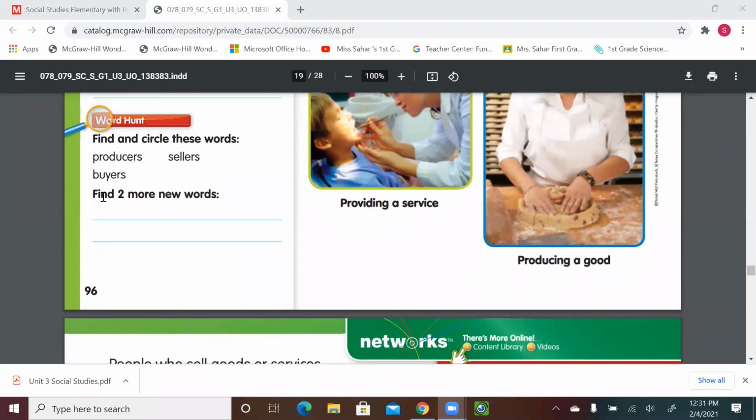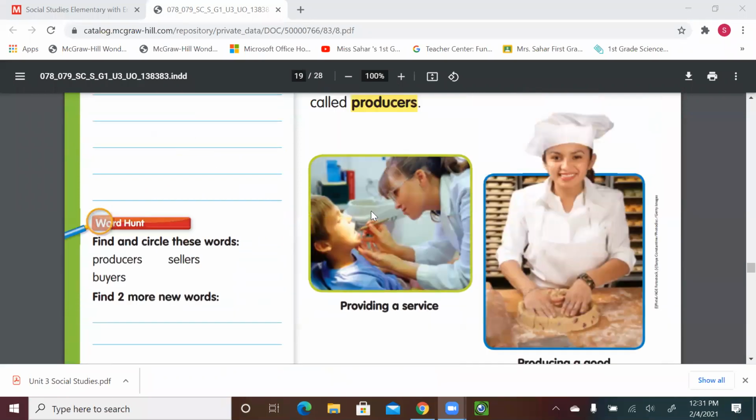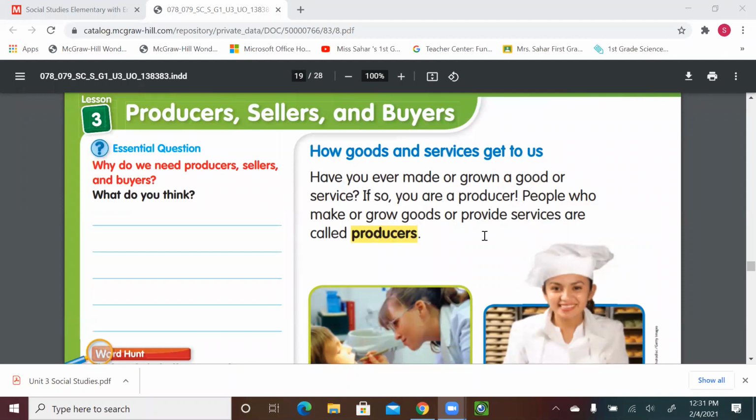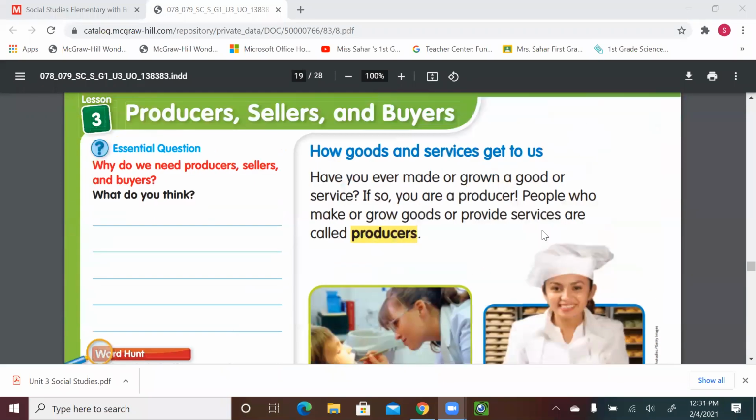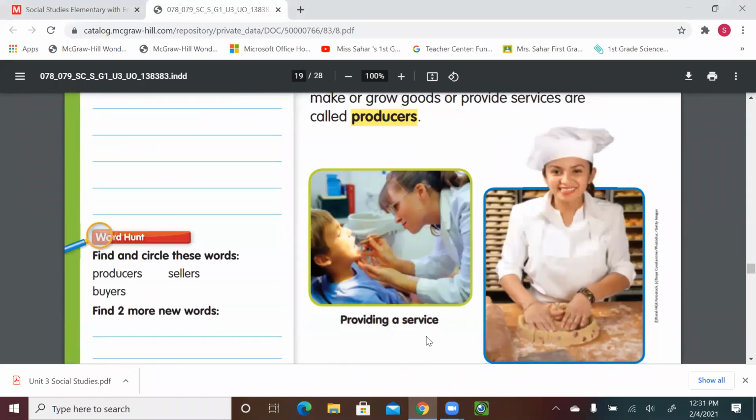And over here, we said find two more new words, and we said we can use the word provide because they put already producers, sellers, and buyers. So we can use the word provide, and we can use also the word grown. So you want me to write it? I can write it for you.